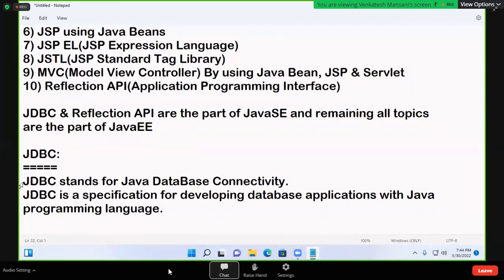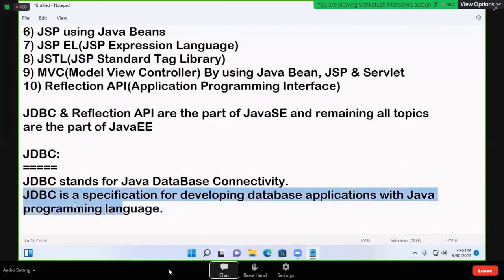See, this is the JDBC full form, and this is the JDBC definition. JDBC is a specification for developing database applications with Java programming language.